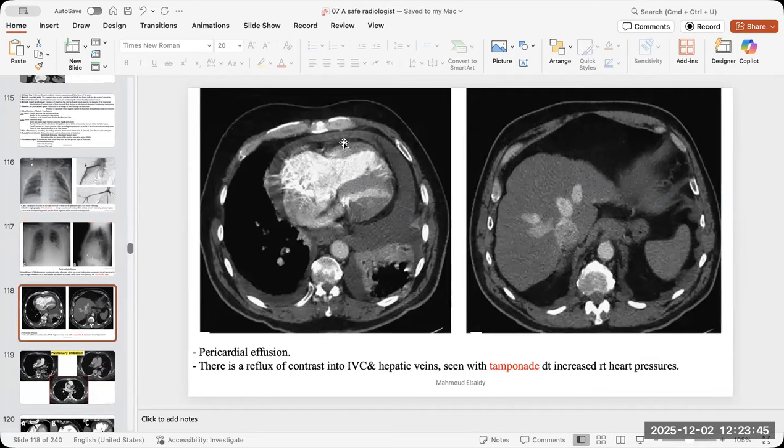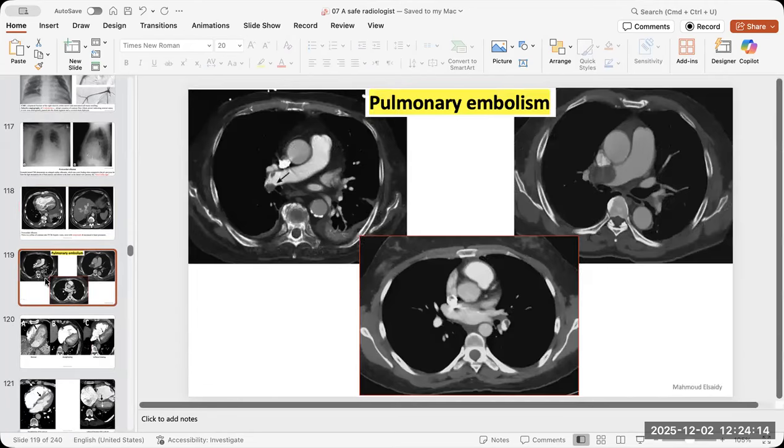See the pericardial effusion, the cardiomegaly, and the early enhancement of the veins, the hepatic veins and the IVC, because this is a sign of the more important thing, the cardiac tamponade. So pericardial effusion is an emergency, but cardiac tamponade is more than that. So always, even the emergency has levels of intervention or of treatment. So don't forget to always look for emergencies.